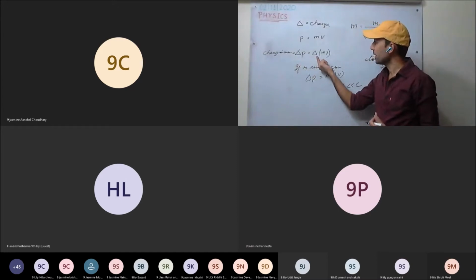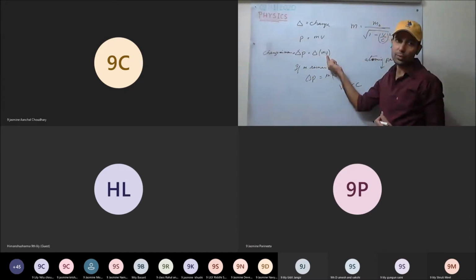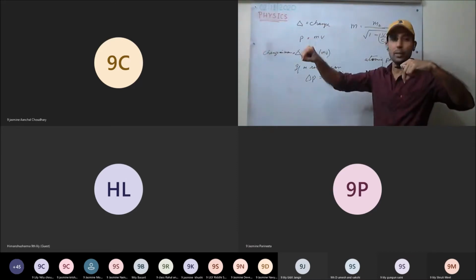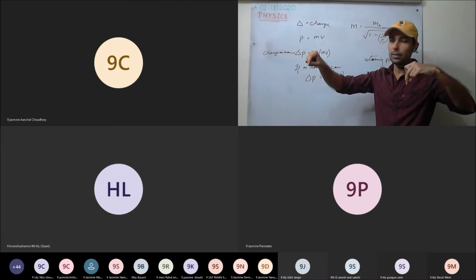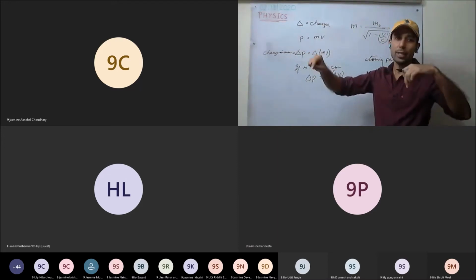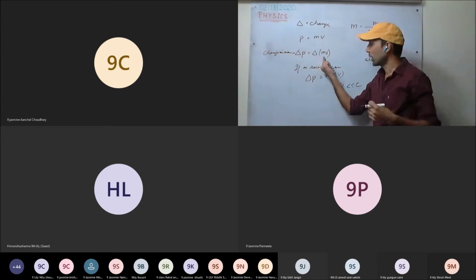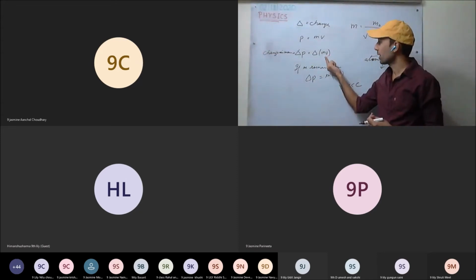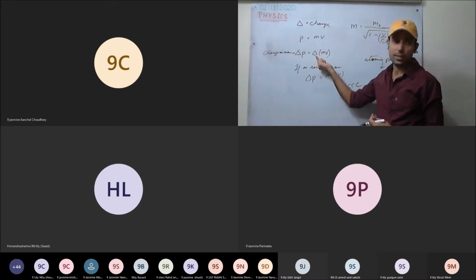And how did we represent it? We represented it either by the change in mass or in velocity. Mass initially was m1, now it is m2, so change in mass can happen. Similarly, change in velocity can happen. Either one of the quantities changes or both quantities change. This is clear. So we represent it with delta.